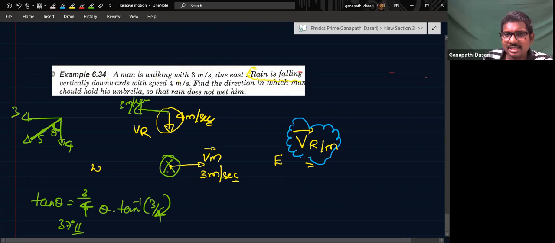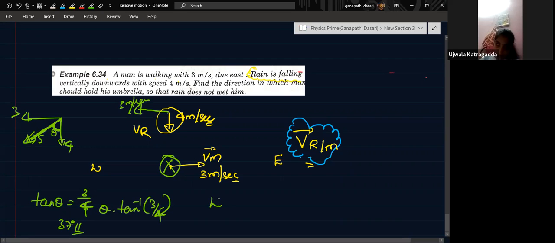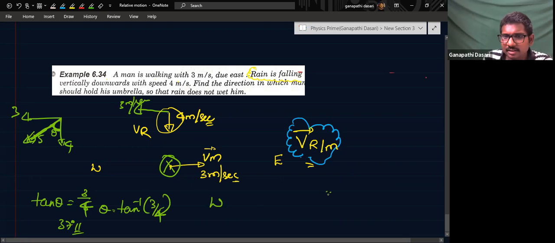So the rain is falling in which direction? Like this, toward the east in a horizontal direction. So how will the rain fall? It is falling vertically like this, isn't it?